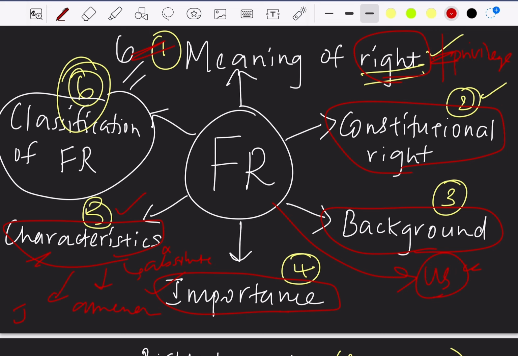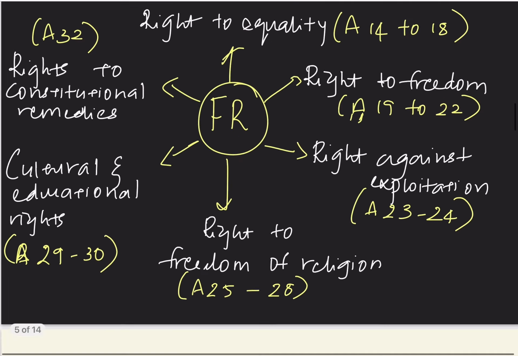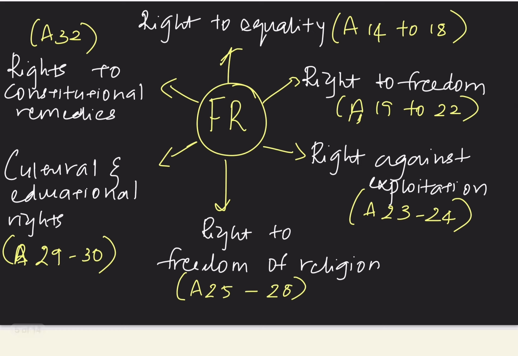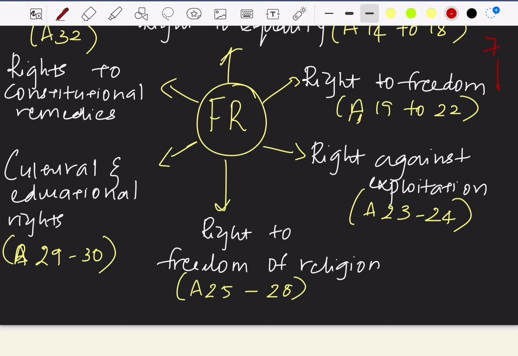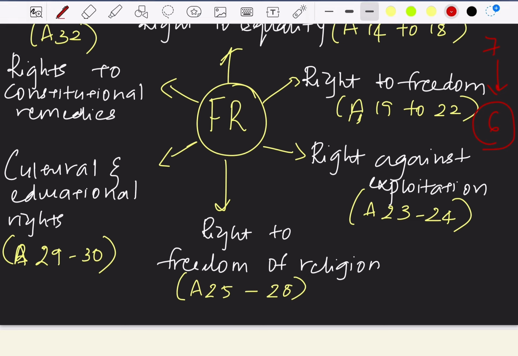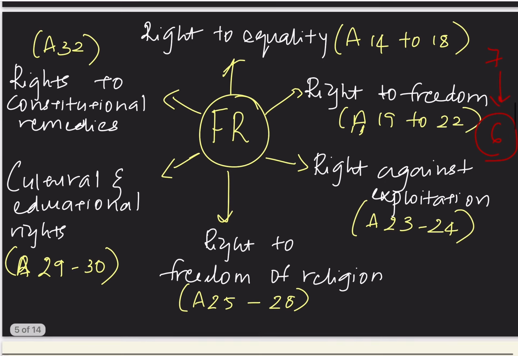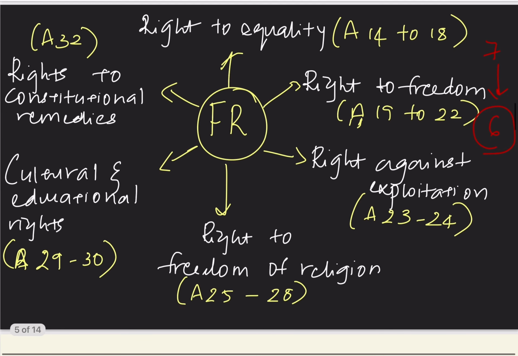Next, we must study the list of fundamental rights. That is, I said that there were 7 fundamental rights. Now, one fundamental right was removed. So, at present, we have 6 fundamental rights. We must know the right which was removed, and we must know the Constitutional Amendment Act through which that right was removed. We had already covered all these details in our previous video lectures. So, please refer to the previous video lectures to understand all these concepts.